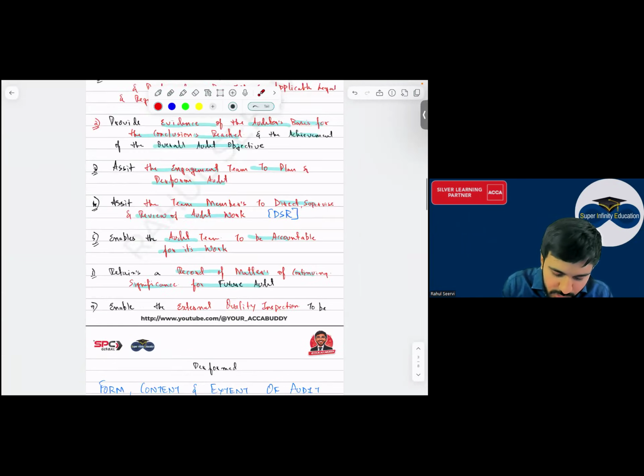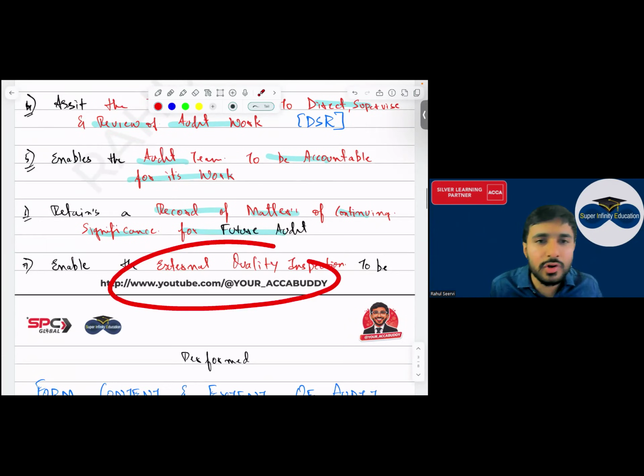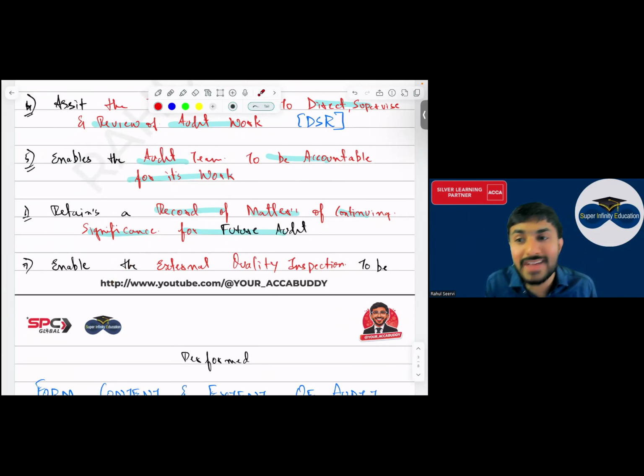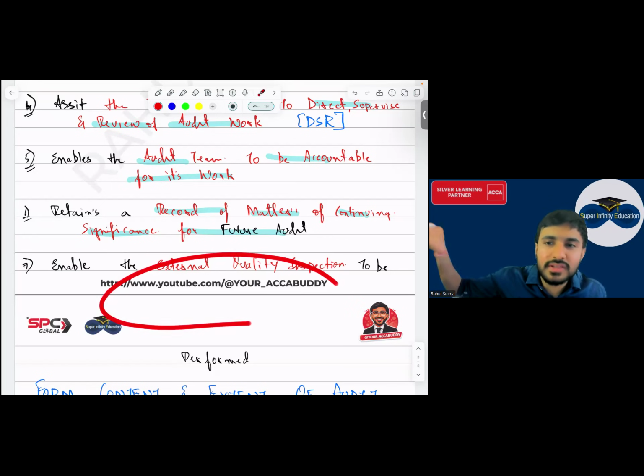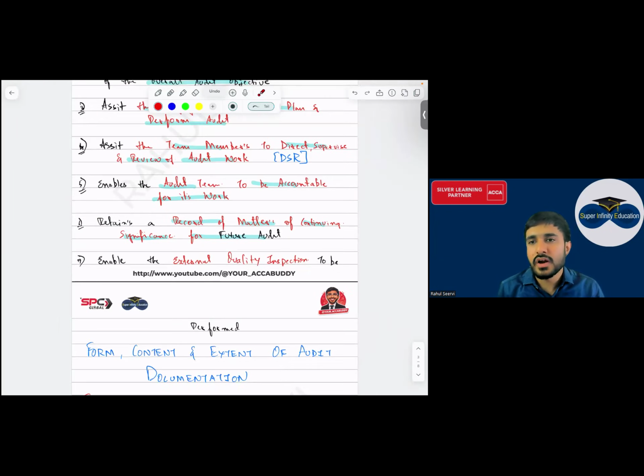Record of matters of continuing significance for future audit. This will help them for the future audit, as well as the audit documentation which is done, they will have with them. So that if another person is coming to inspect whether you have done your work properly as an auditor, it will help them to check it. If I give it to management, management may misbehave with those documents and it will create a problem for me. If I give the documents to them, they will miss out the document and it will create a problem, because if some other third party is coming to check whether I have done my work properly or not, it will create a problem. Understood?